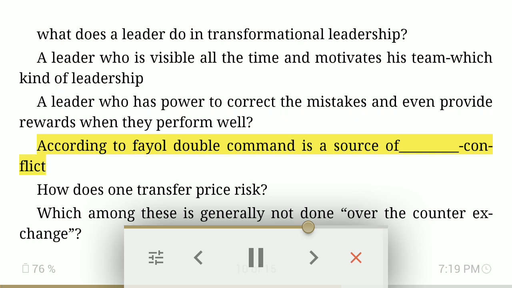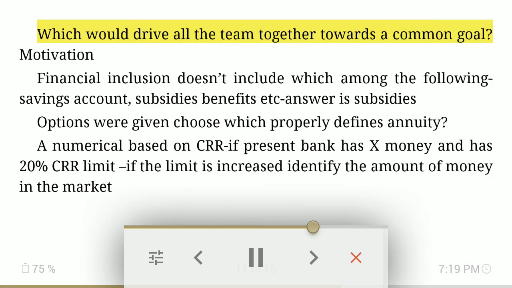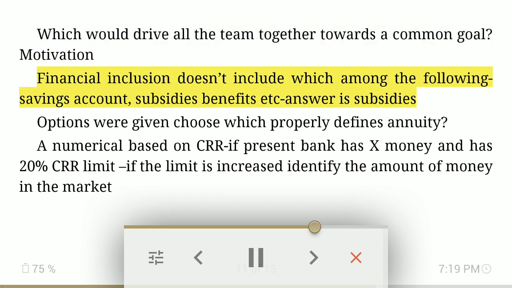According to Fayol, double command is a source of blank conflict. How does one transfer price risk? Which among these is generally not done over the counter exchange? Which would drive all the team together towards a common goal? Motivation. Financial inclusion doesn't include which among the following: savings account, subsidies, benefits, etc. Answer is subsidies.